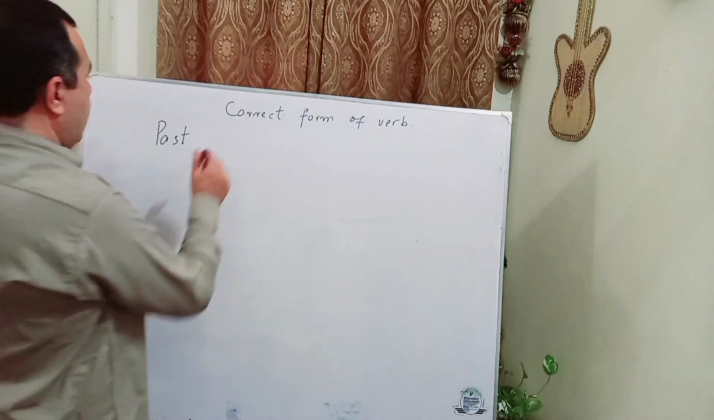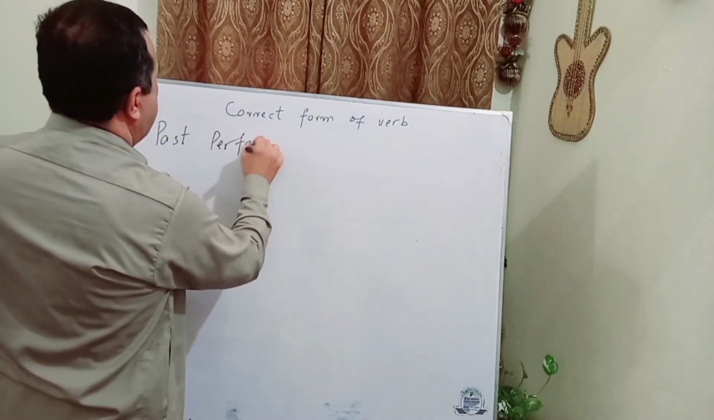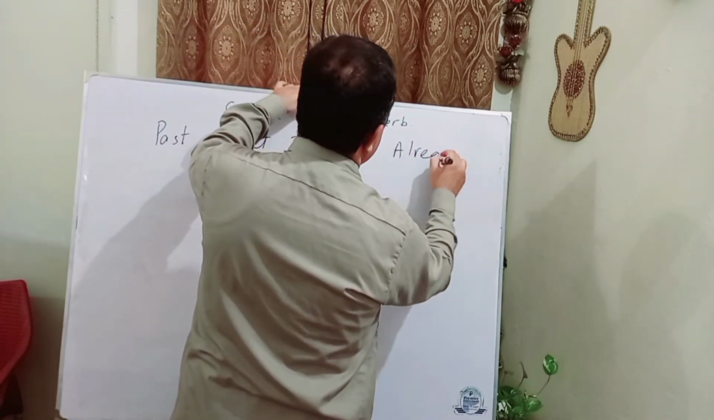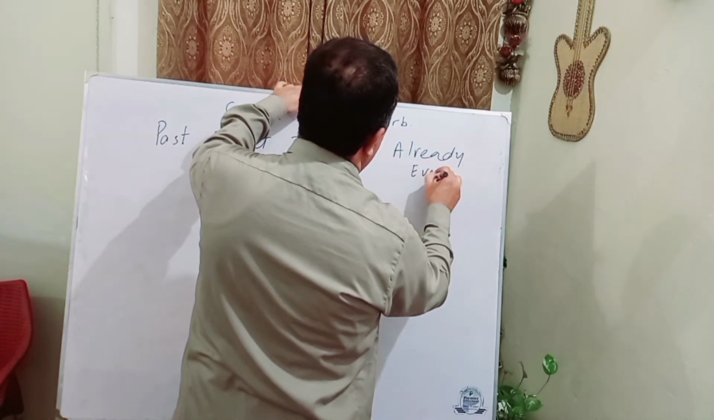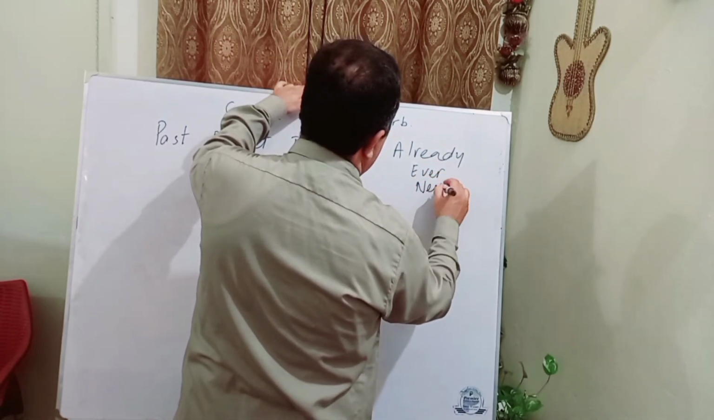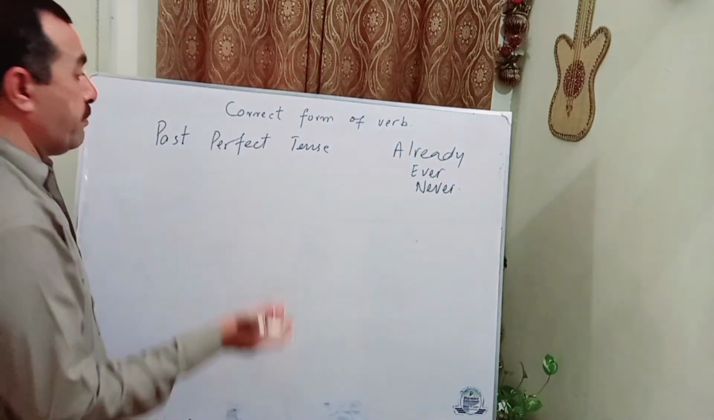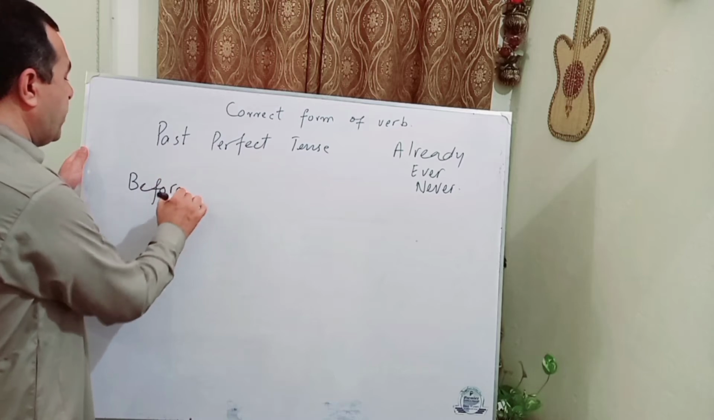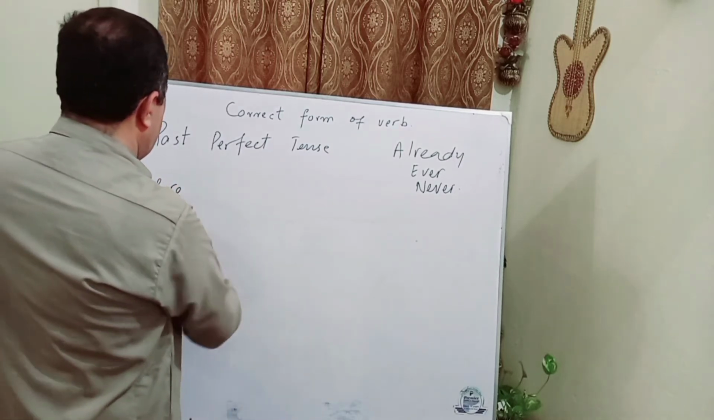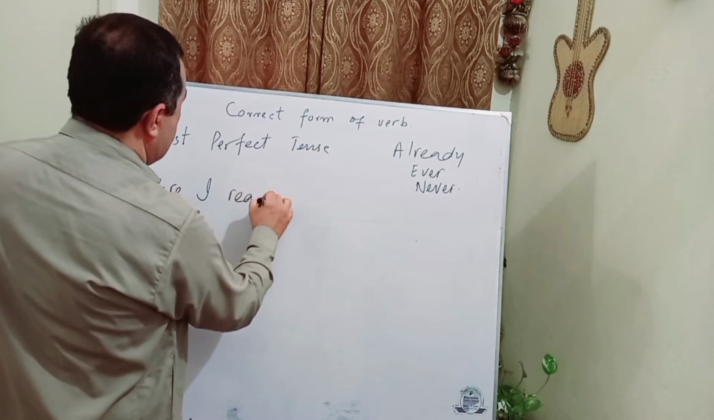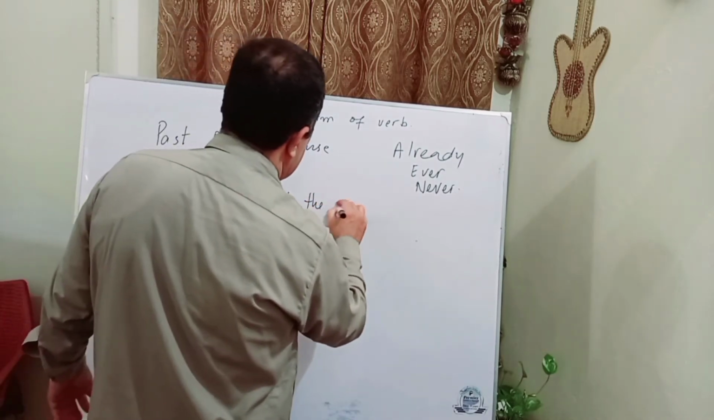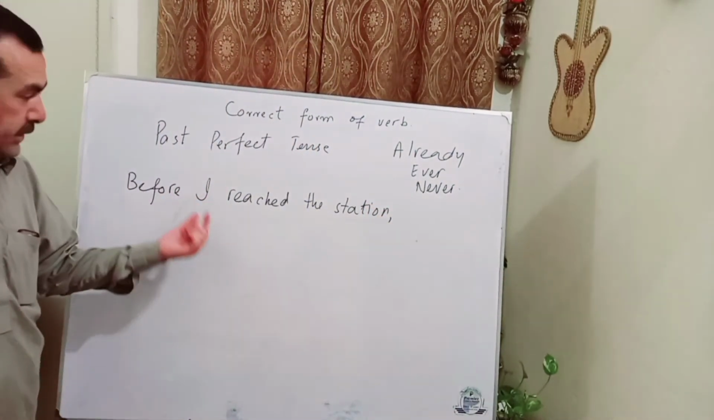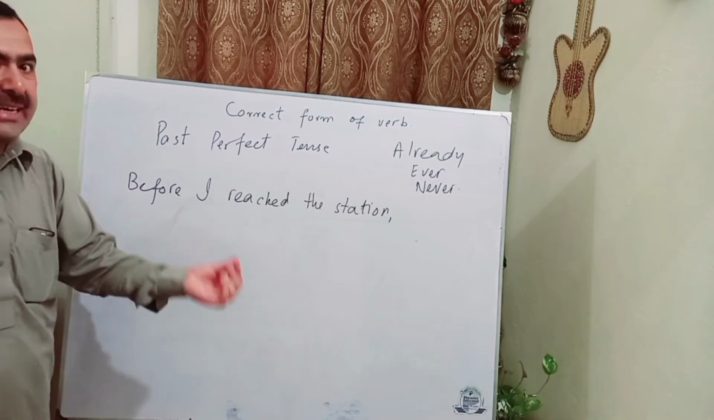Now past perfect. In past perfect tense, we have words like we had in present perfect: already, ever, never. But we have some other uses of it. When with before, we use the second form of the verb. Before I reached the station. That's the second form of the verb.